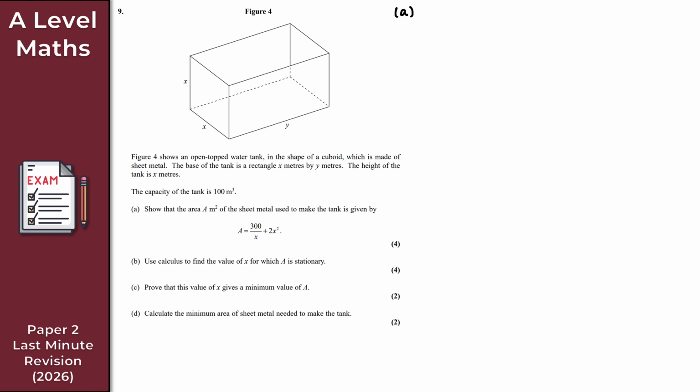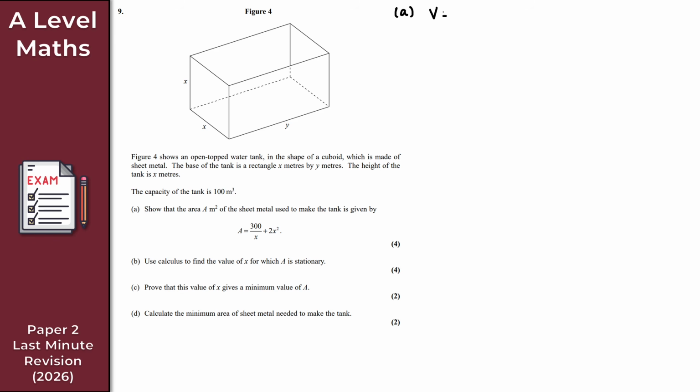Where do we begin here then? Well, there are two things we're concerned about: the capacity, or the volume of the tank, which we're told is 100 meters cubed, and also the surface area of the sheet metal used to make the tank. At some point I want to connect both of those, the volume and the surface area. Let's start with the volume.